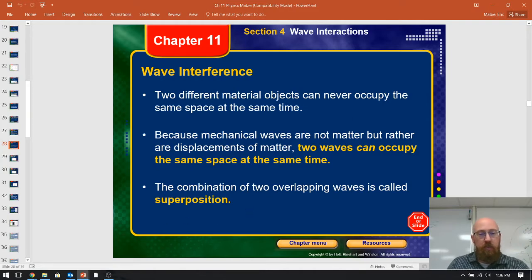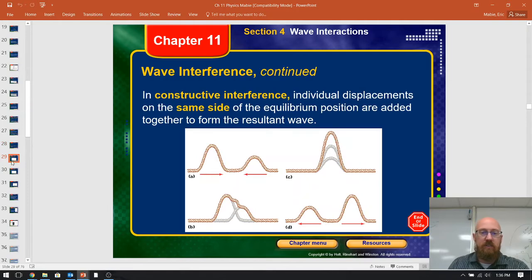Superposition is basically when you have two waves coming into the same space at the same time, and it can be either destructive or constructive. For example, a big wave going that way and a little wave going this way come together. You can see there's the little one, there's the little one, but when they get together, they construct to form a higher level, and then they split, carrying their initial energy with them again.